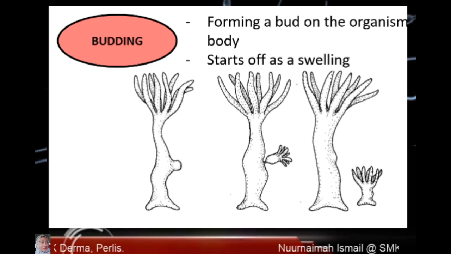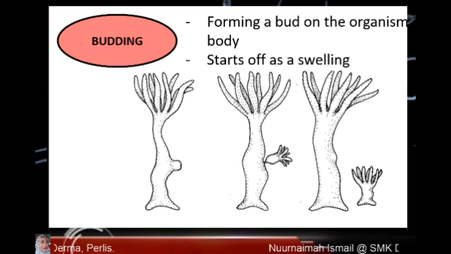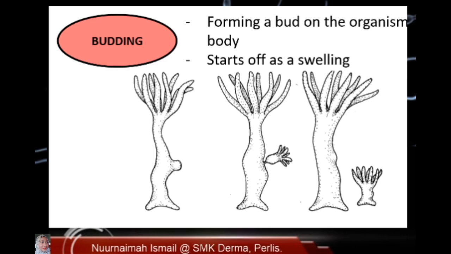Budding. Budding is the process of forming a bud on the organism's body. A bud starts off as swelling, then it develops and breaks off as a new young. For example, hydra and yeast.